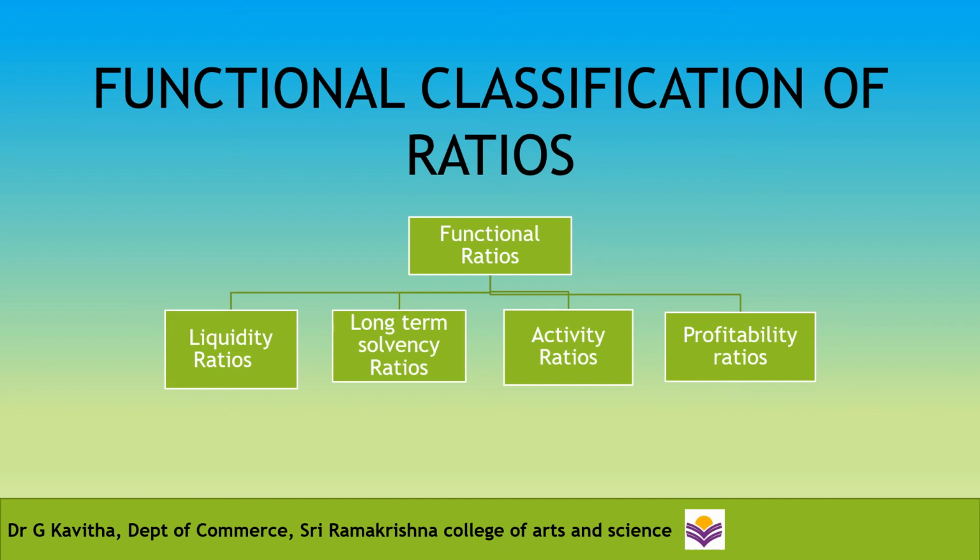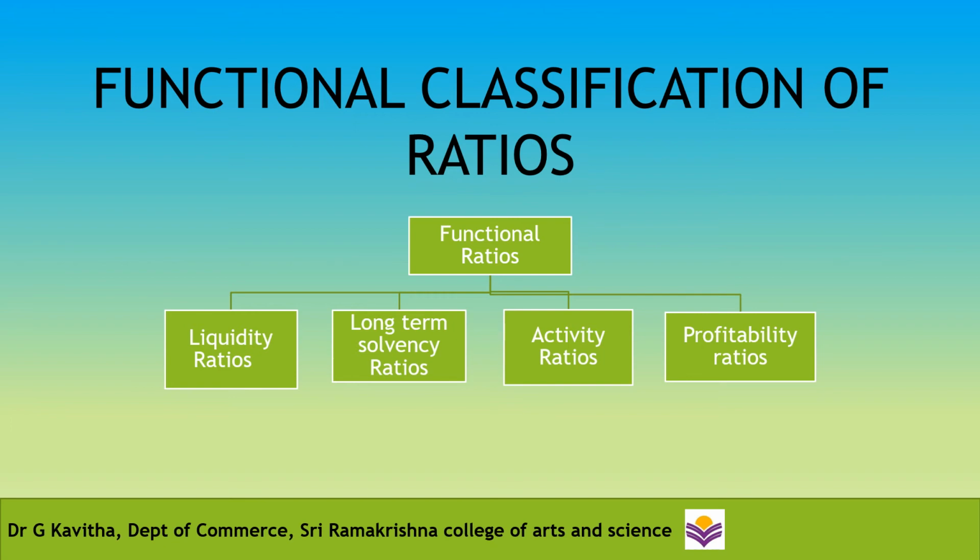Coming to the activity ratios, they are calculated to measure the efficiency with which the resources of a firm have been employed, and these ratios are also known as turnover ratios because they indicate the speed with which the assets are being turned over into sales. The various kinds of activity ratios are inventory turnover, debtors turnover ratio, fixed asset turnover ratio, total asset turnover ratio, working capital turnover ratio, payables turnover ratio, and the capital employed turnover ratio.